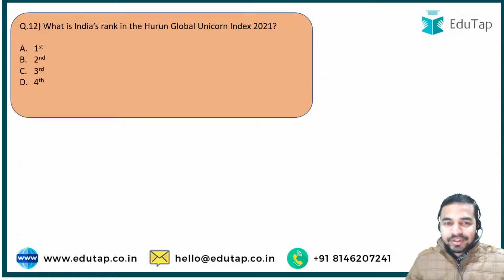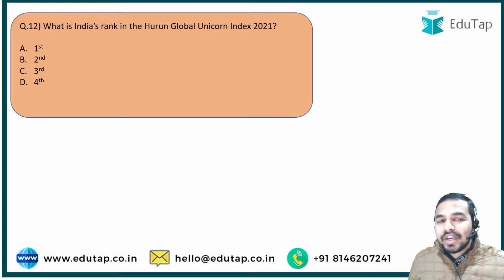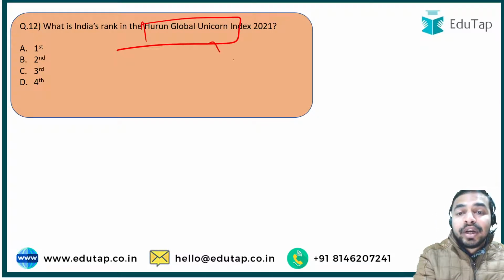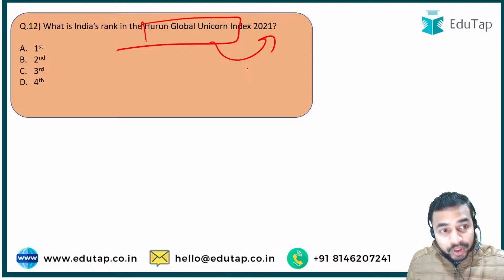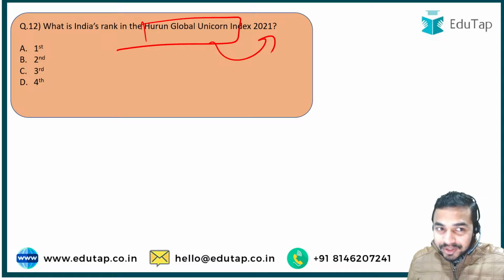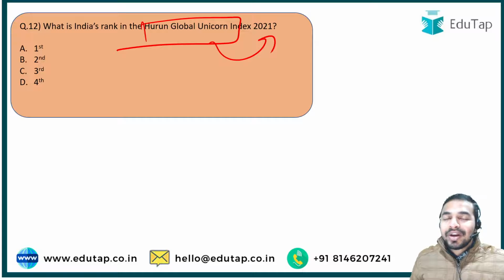And now we are moving towards the next question, and the next question is once again from one of the indexes, that is, what was India's rank in the Hurun Global Unicorn Index 2021? Was it first, second, third, or fourth? That is the question that you are required to answer in the comment section, that what exactly was India's rank in the Hurun Global Unicorn Index 2021.